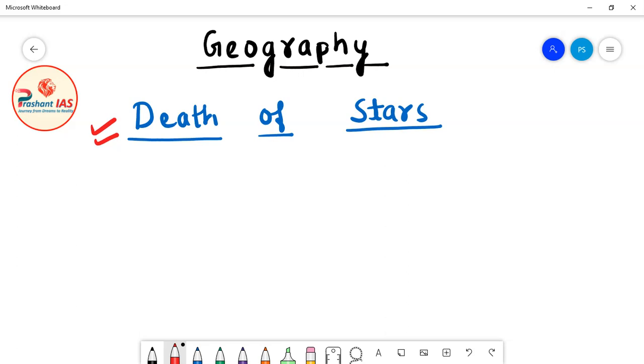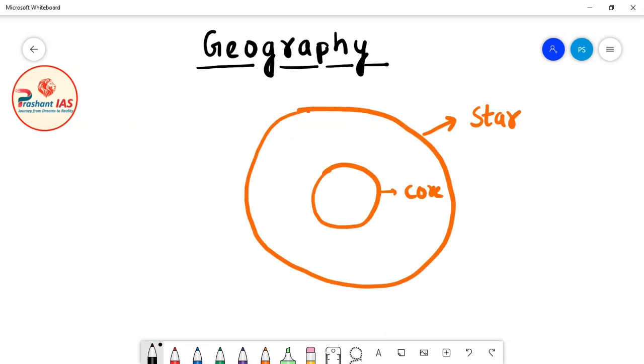So friends, let's begin. Let's suppose that this bigger circle is a star, okay? And this smaller circle within the star is the core of the star. Now friends, in the last class, I have already told you that most of the nuclear fusion reaction takes place in the core of the star, okay?